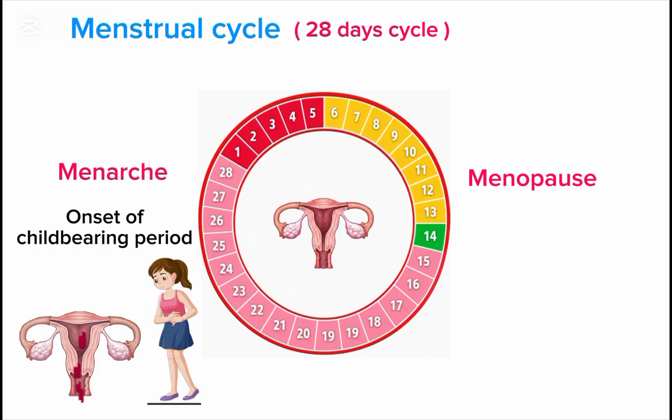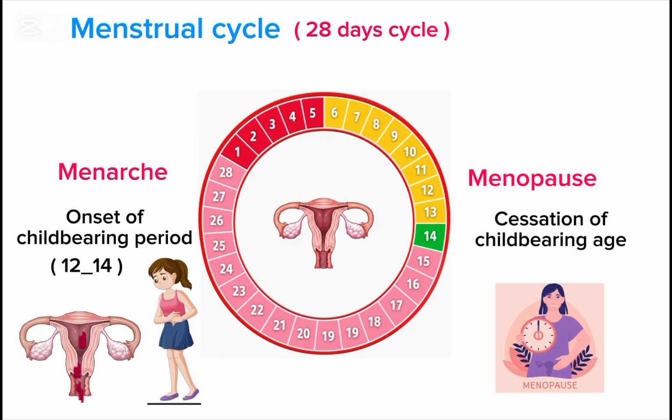It occurs between the age of 12 and 14. Menopause is the cessation of that childbearing period during which a female body stops experiencing monthly menstrual bleeding. It occurs between the age of 45 and 55.